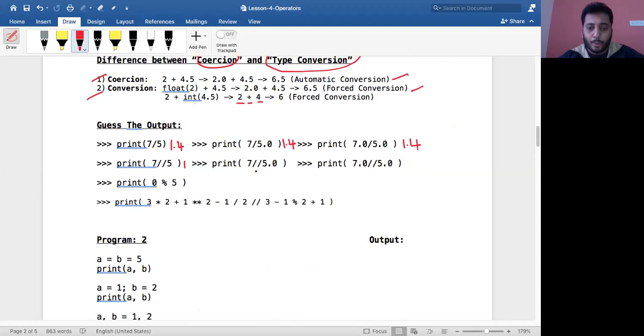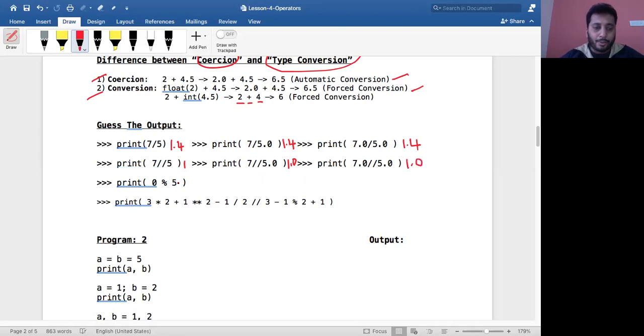It means it had to be 1.4. Okay, this had to be 1.4, but after truncating it becomes 1.0. Okay, it is a truncated float, right? The output should actually be, if I would have done 7 divided by 5.0, it is 1.4. This 0.4 is truncated and it will be replaced with a 0. That is, it's a truncated float. This is called a truncated float. Even this will give you a truncated float.